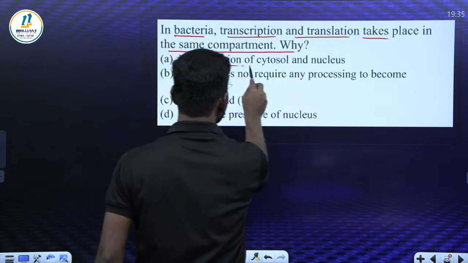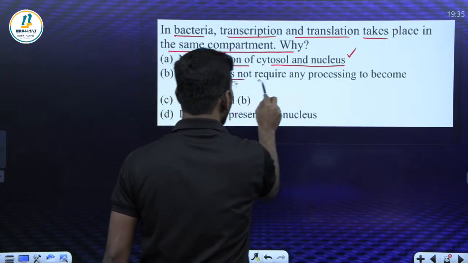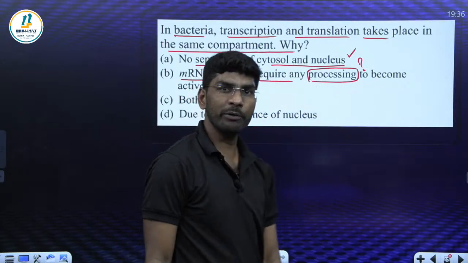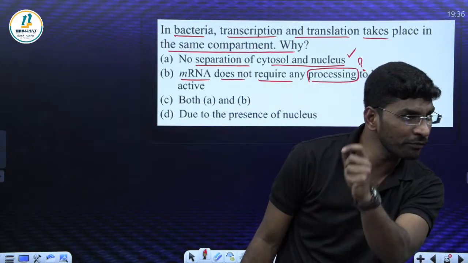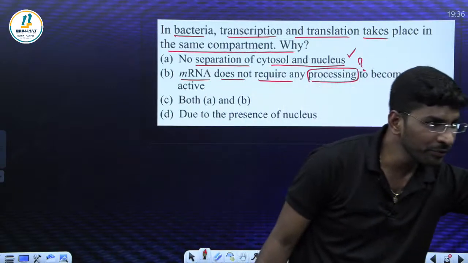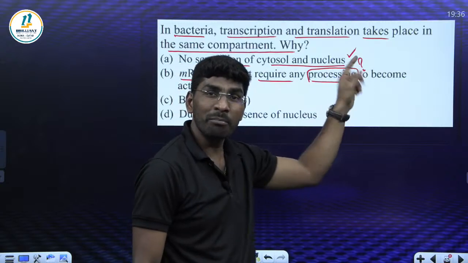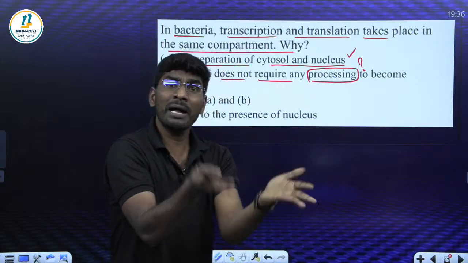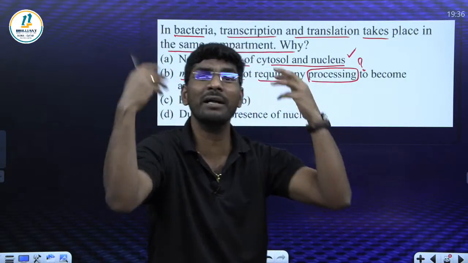Options: no separation of cytosol and nucleus, correct. mRNA does not require any processing. What is the meaning of this processing? Anyone help me out? Can you tell me what is the meaning of this processing, my dear kids? Very good, absolutely correct. Splicing. So in bacteria, no splicing, no intron removal, no exon joining, no tailing, no capping, nothing is there.